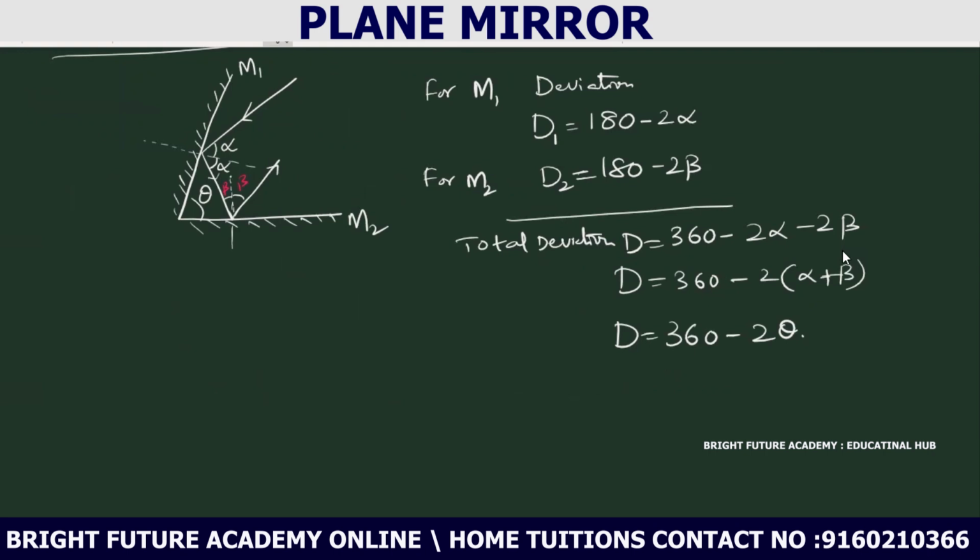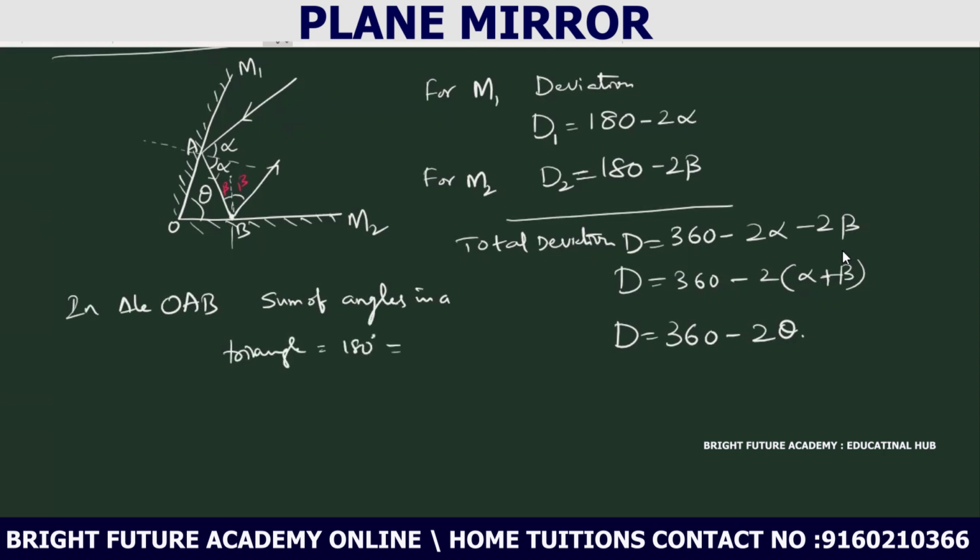Why? If you observe this diagram, let us say this is O, this is A, this is B. In triangle OAB, the sum of the angles in a triangle is 180.